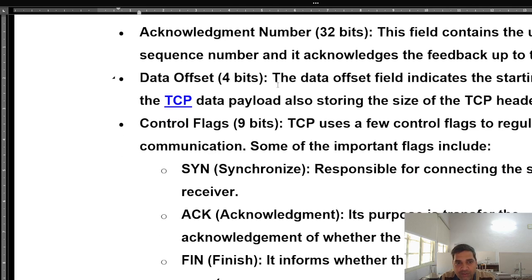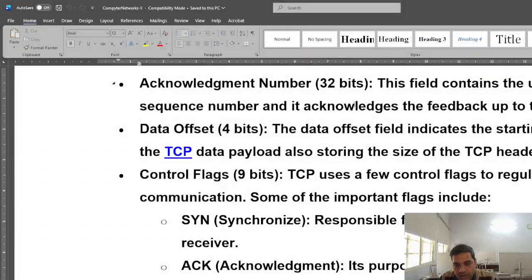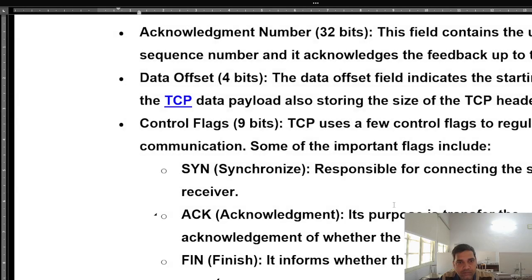Data offset, this is 4 bits, which I have shown you. The data offset field indicates the starting point of the TCP data payload, and it also stores the size of the TCP header. That is, what is the size of the header, how many bytes it is. So basically the TCP header size is 20 bytes to 60 bytes.